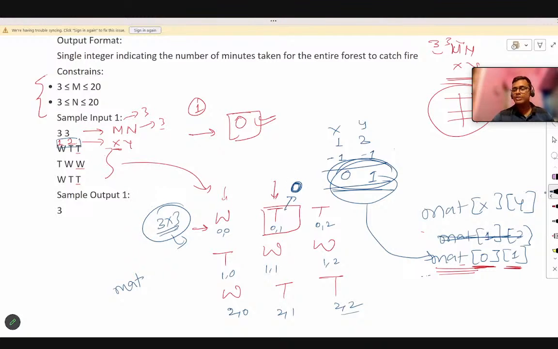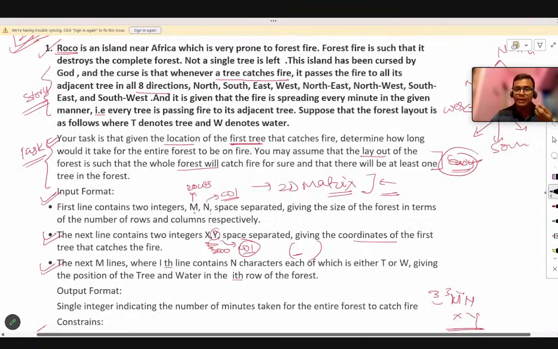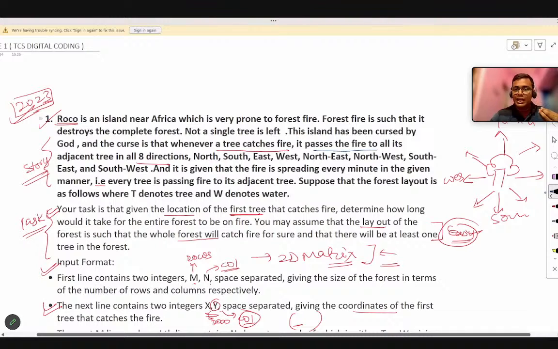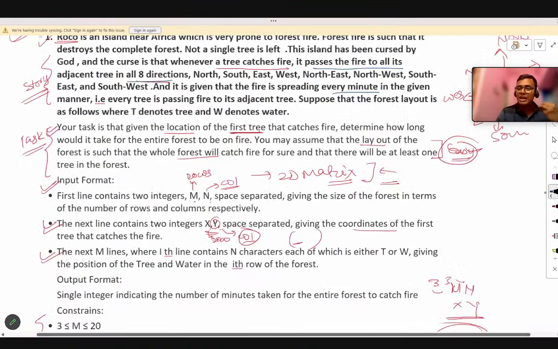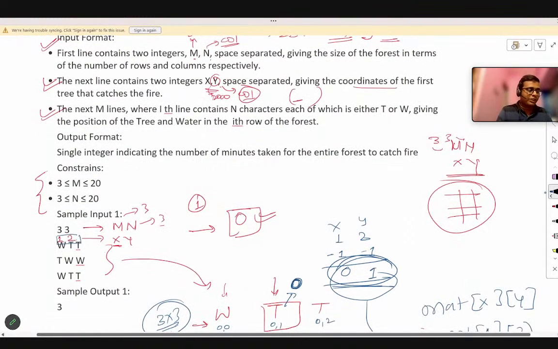At 0 time, this tree will catch fire. Now, what is the property? In the story, it is explained. Whenever a tree catches fire, it passes the fire to all its 8 adjacent directions, and that happens every minute. That means after every passing minute, the tree will spread its fire to all its adjacent trees. And what does the water mean? Water means that the fire will not be transmitted onto water, because water does not catch fire. So a tree will only spread the fire in its 8 directions if there is a tree available there.